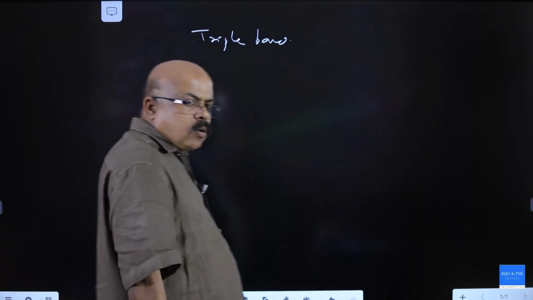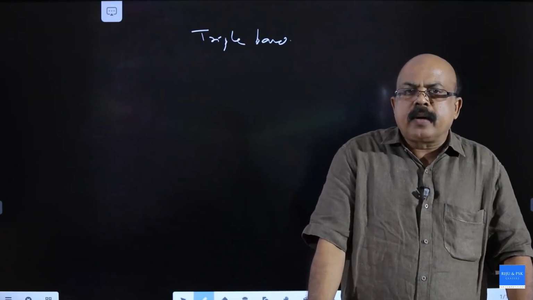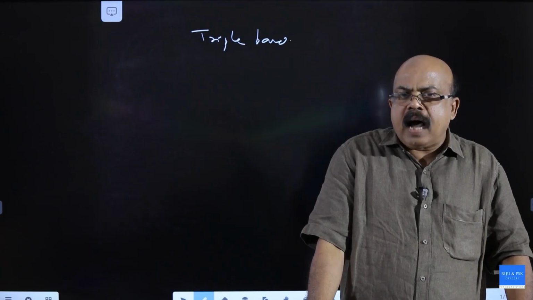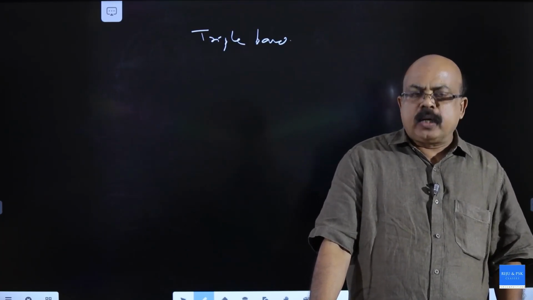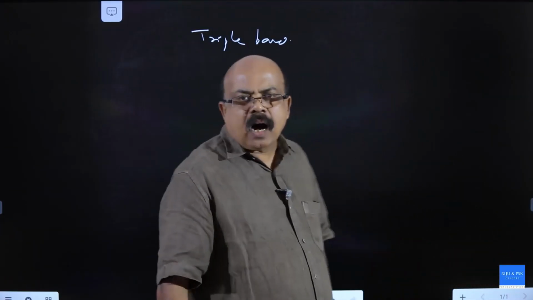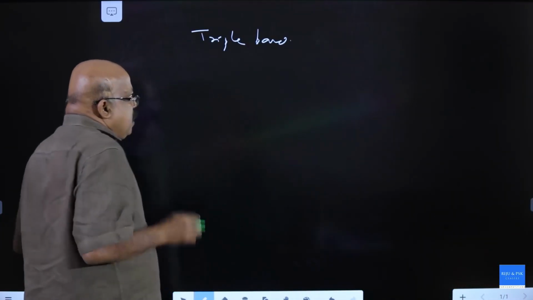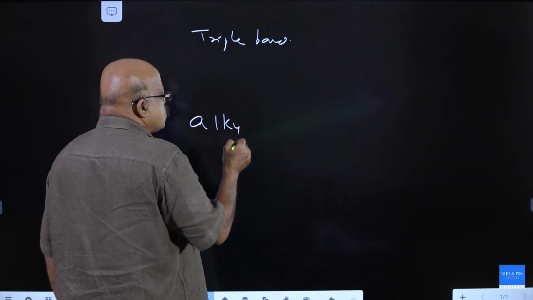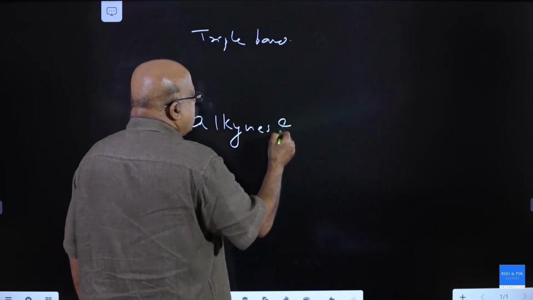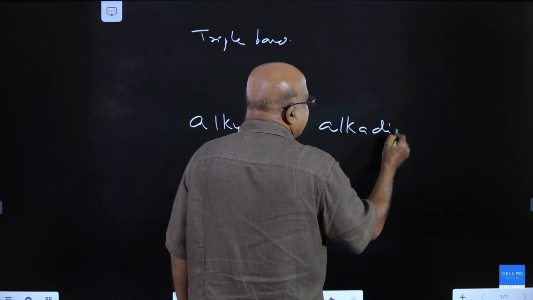Compounds having a carbon-carbon triple bond. Similarly, a compound having one triple bond in the molecule is called an alkyne. If there are 2 triple bonds, it is an alkadiyne. The rules are similar to those of alkenes and alkadienes.